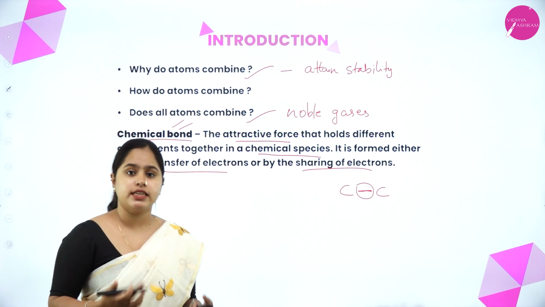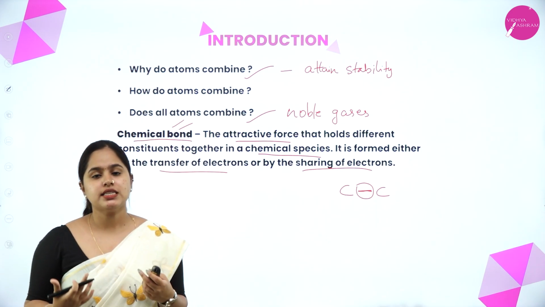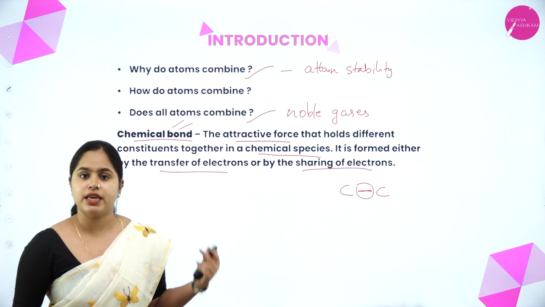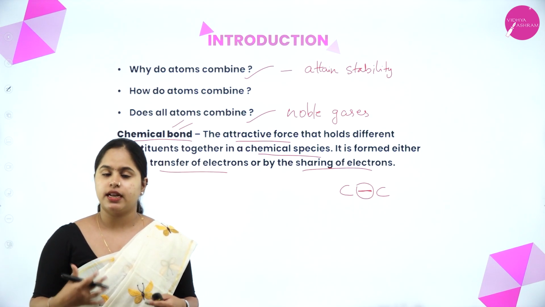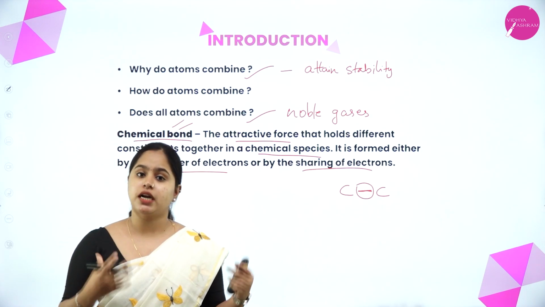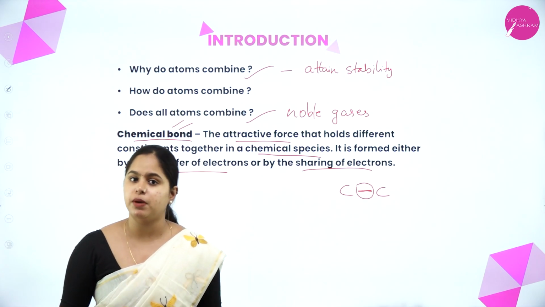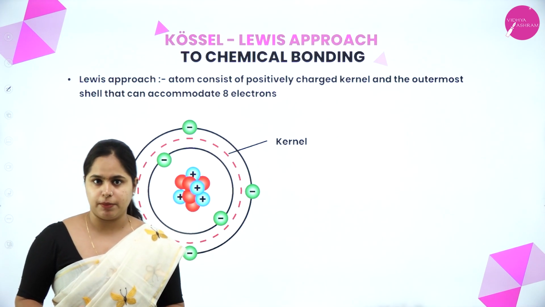So now in detail, we are going to study about chemical bonds, right? Many scientists proposed many theories on chemical bonding, how exactly chemical bonding takes place. In this chapter, we will be studying in detail the chemical bonding theories which were given by different scientists. So we are beginning with the Kossel-Lewis approach to chemical bonding.